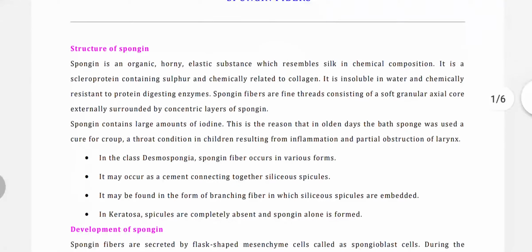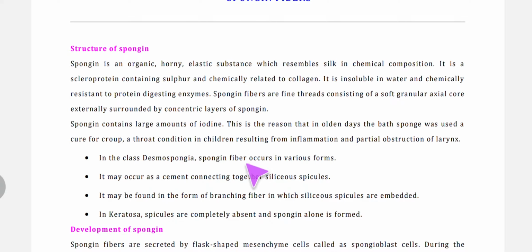The structure of spongin. Spongin is an elastic, horny, organic substance which resembles silk in chemical composition, and it is a type of scleroprotein which contains sulfur, and it is chemically related to collagen. It is insoluble in water and chemically resistant to protein digesting enzymes. So spongin fibers are fine, thread-like, soft, granular